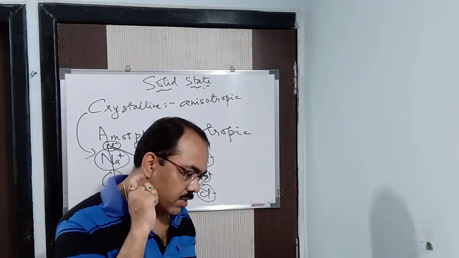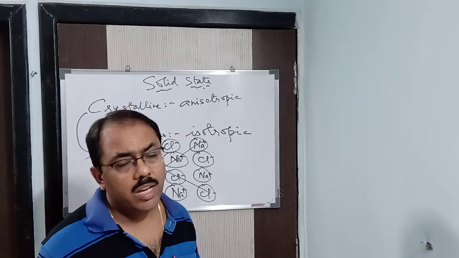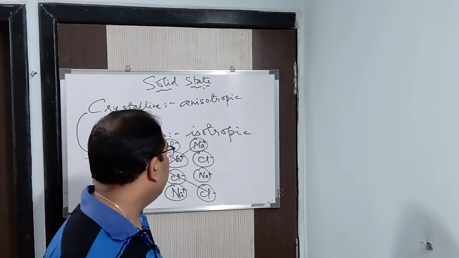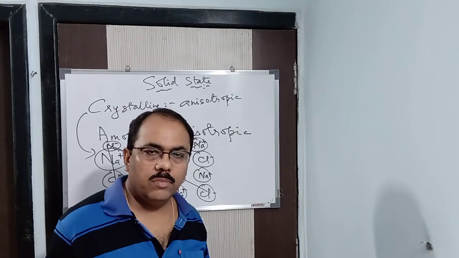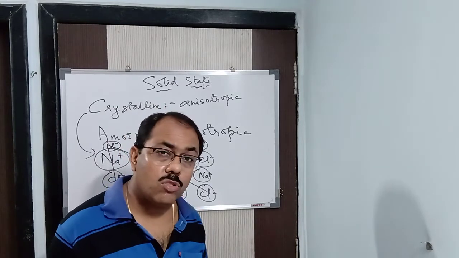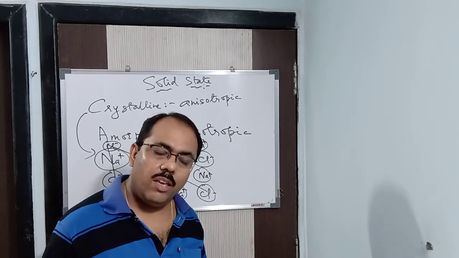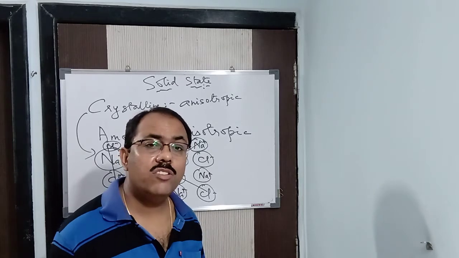Clear? In this way, there are certain differences between amorphous solids and crystalline solids. Amorphous solids are said to be pseudo-solids. Pseudo means false. Crystalline solids are known as true solids. Now why are amorphous solids pseudo-solids? Because even if it is solid, it's not crystalline in nature, it flows. How can you say it flows?